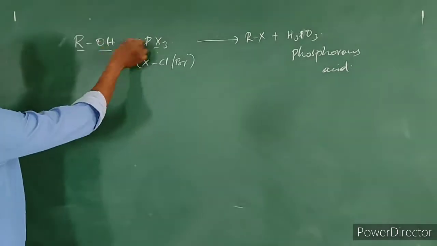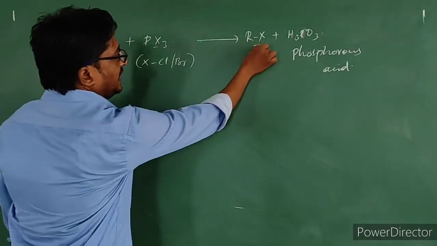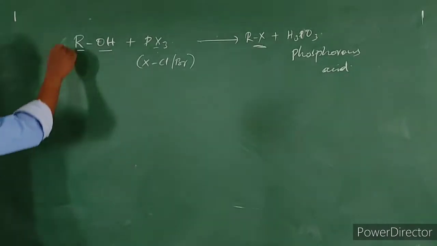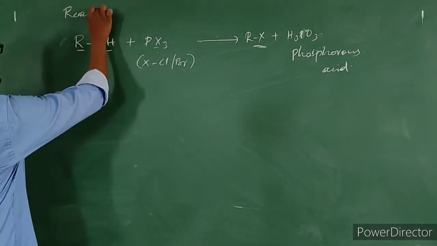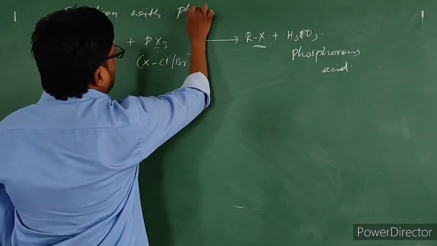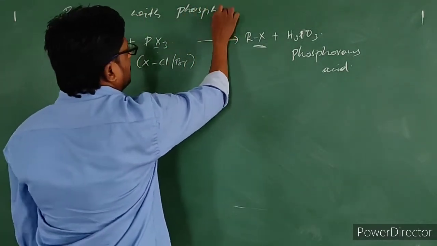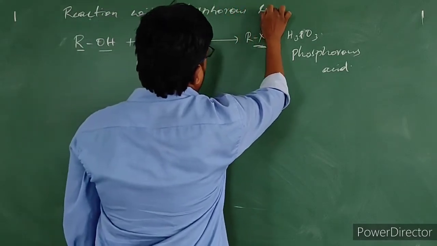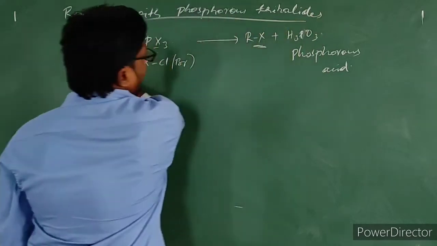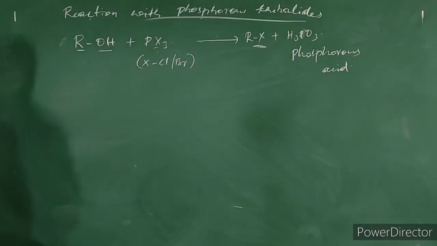Halide gets added here to form alkyl halide in this way. So this is the reaction with phosphorus trihalides.